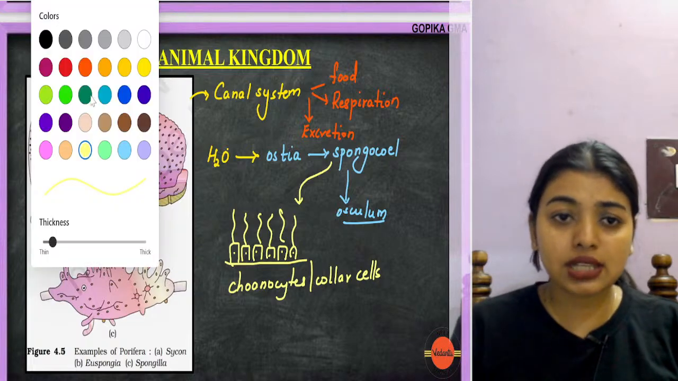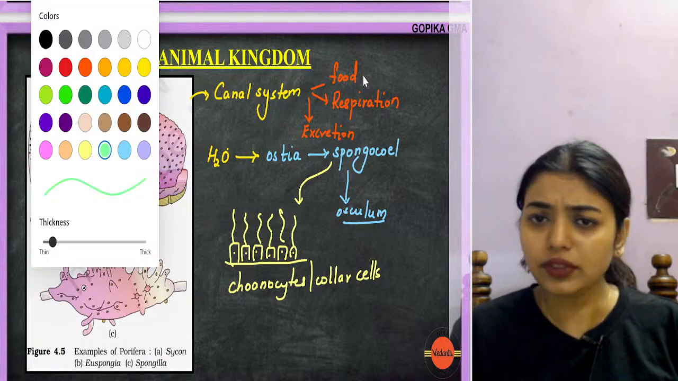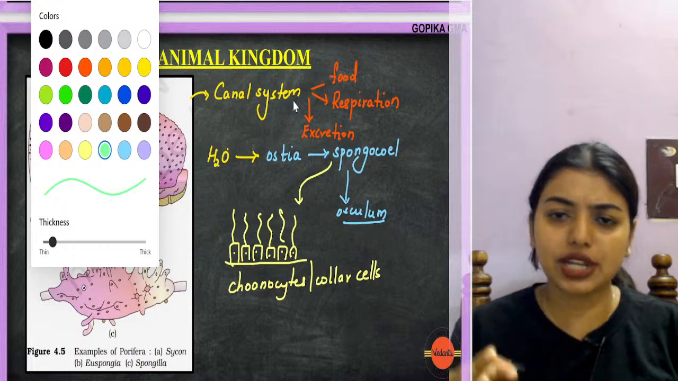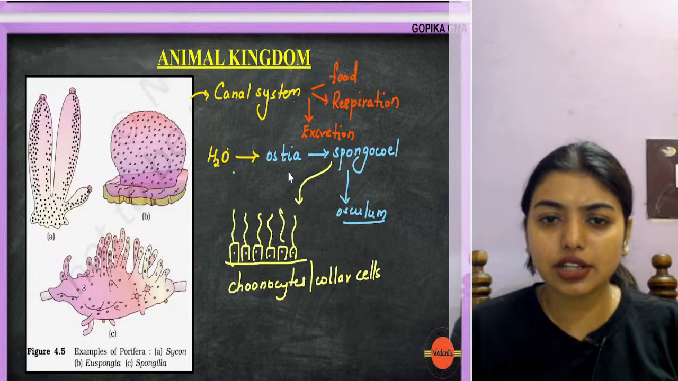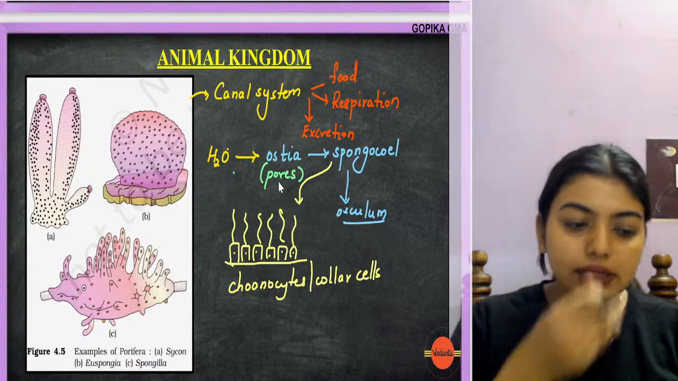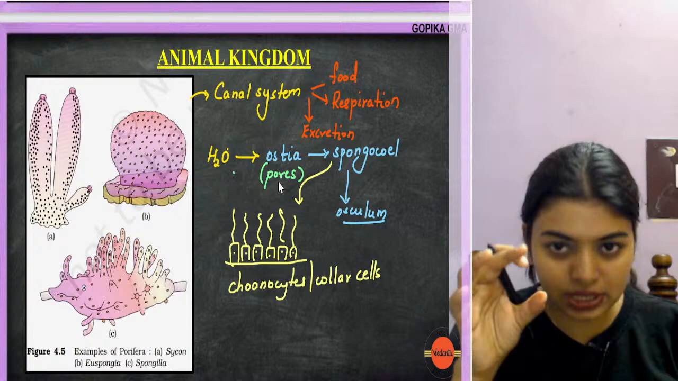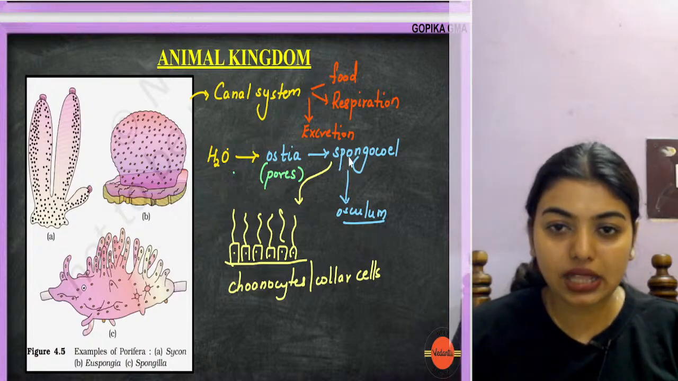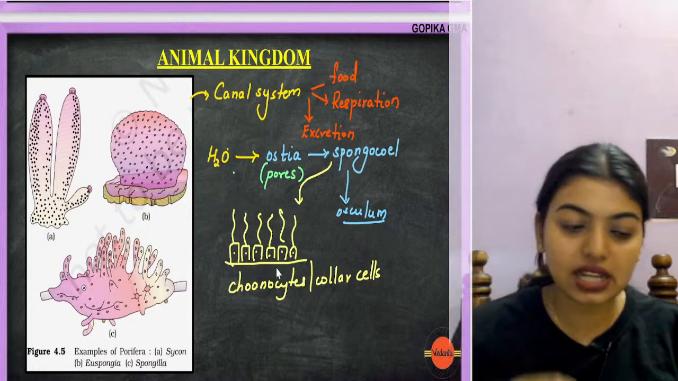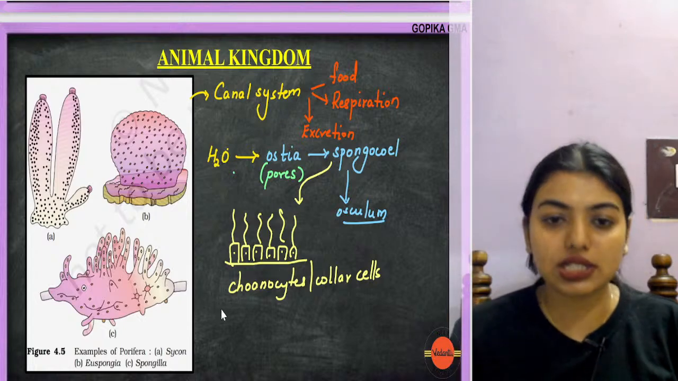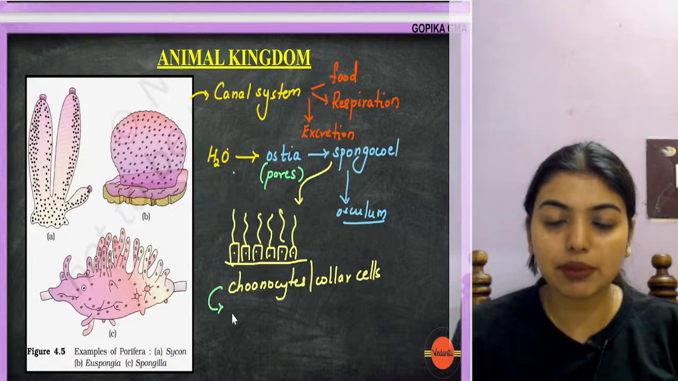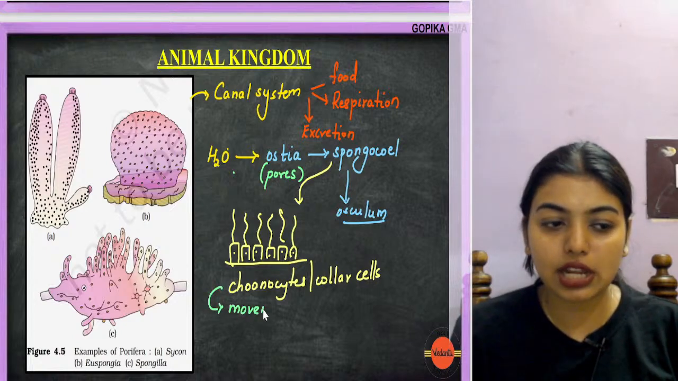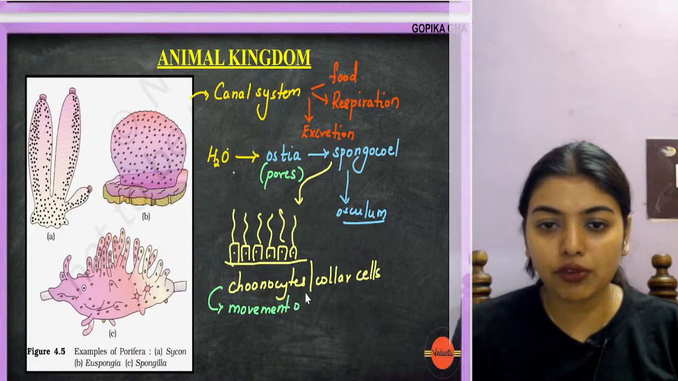Now other important things: we wrote that they are going to help in food, respiration, excretion. We understood that water is entering through small pores called ostia. And then you have spongocoel. Spongocoel will open into osculum, which is an opening. And these spongocoels are lined with choanocytes or collar cells, which help in the movement of water.